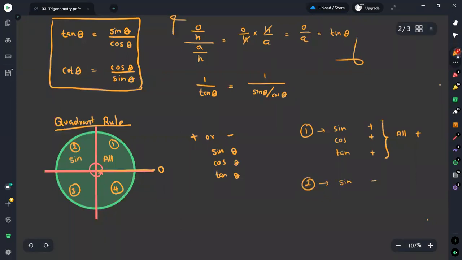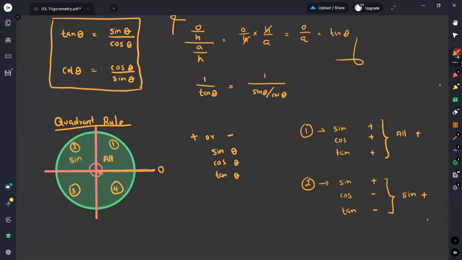In the second quadrant, sine will be positive, but the cosine will be negative. If you take the ratio of sine and cosine, you get the tangent, so it will definitely be negative. That is why only sine is positive, and that is why we say all sine.